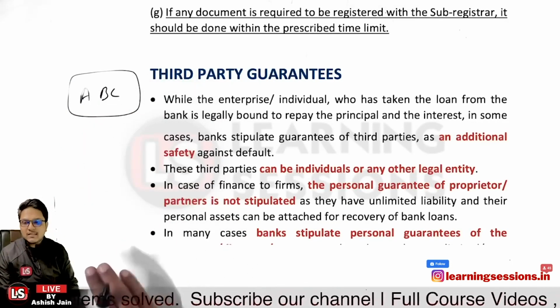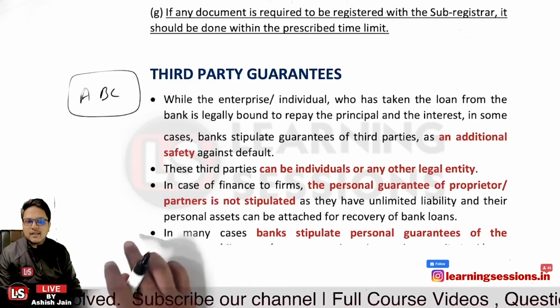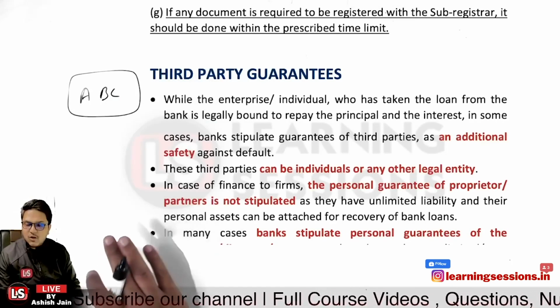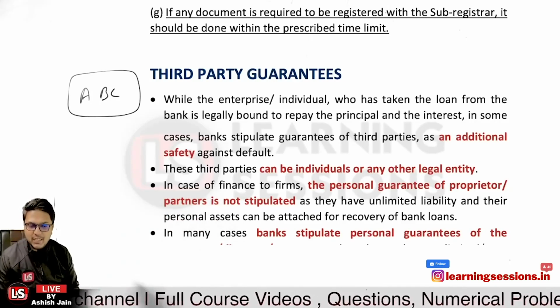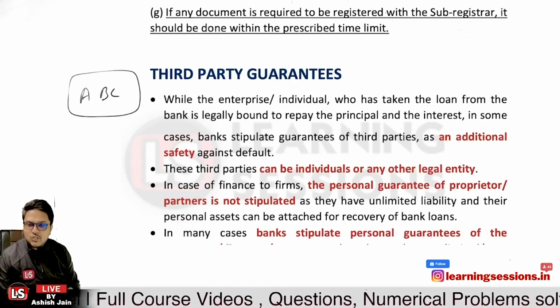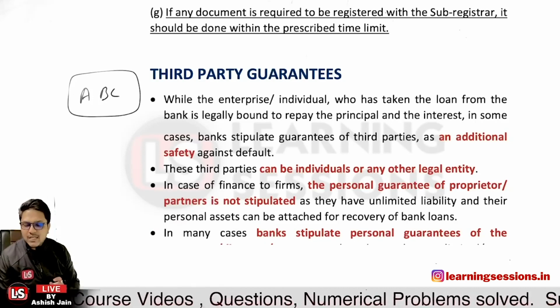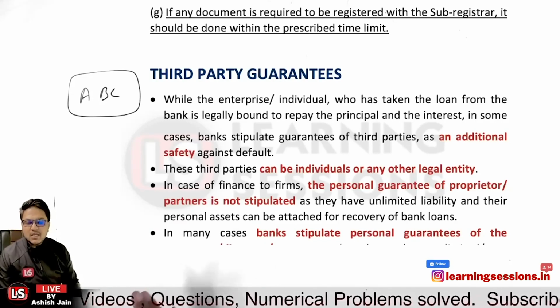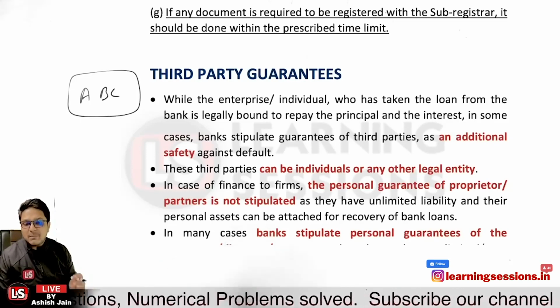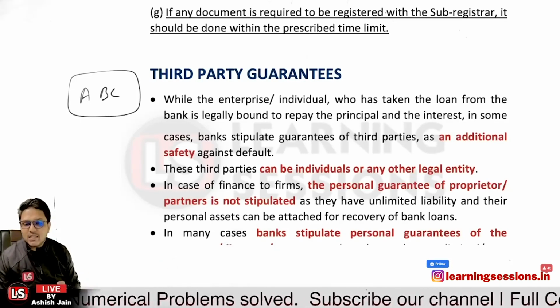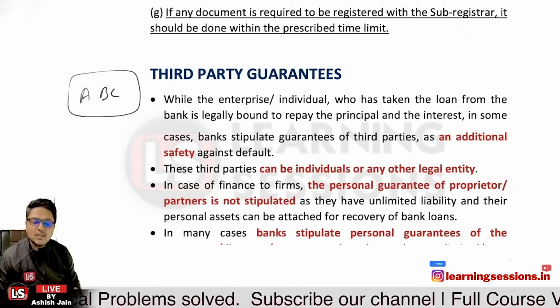So it should not be the case that we will be asking for separate guarantees from the partners, because the partners already have unlimited liability. What do you mean by unlimited liability? Unlimited liability means that whatever capital has been contributed by the partners, they are liable. That capital is liable, but they also have personal liability towards the obligations of the firm itself.